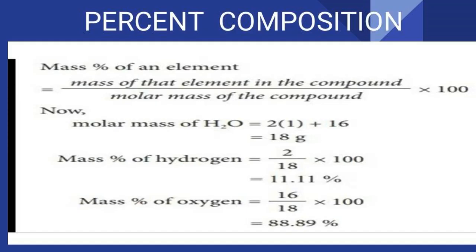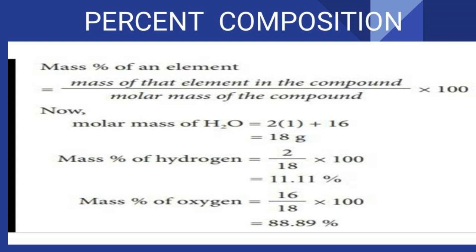So far, we have been dealing with the number of entities present in the given substance, but many times information regarding the percentage of a particular element present in the compound is required. The percentage composition of a compound presents the mass of each element present in 100 grams of the compound. Let us understand the percentage composition of oxygen and hydrogen by taking the example of H2O.